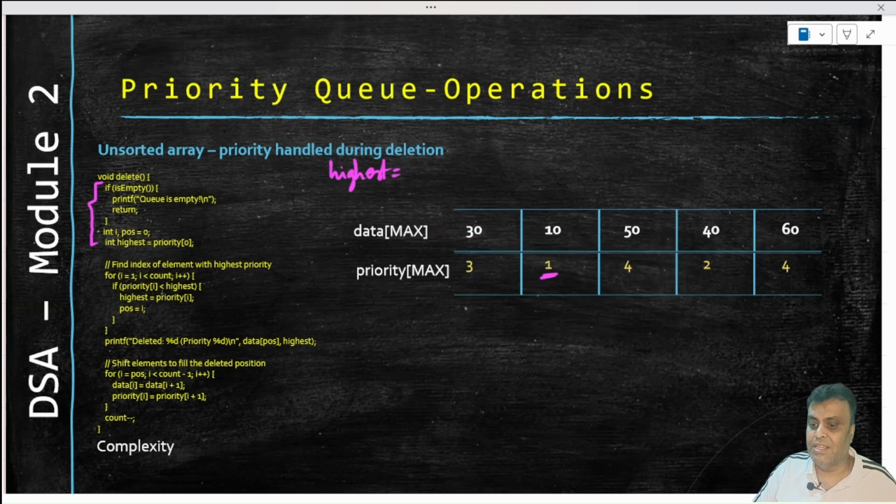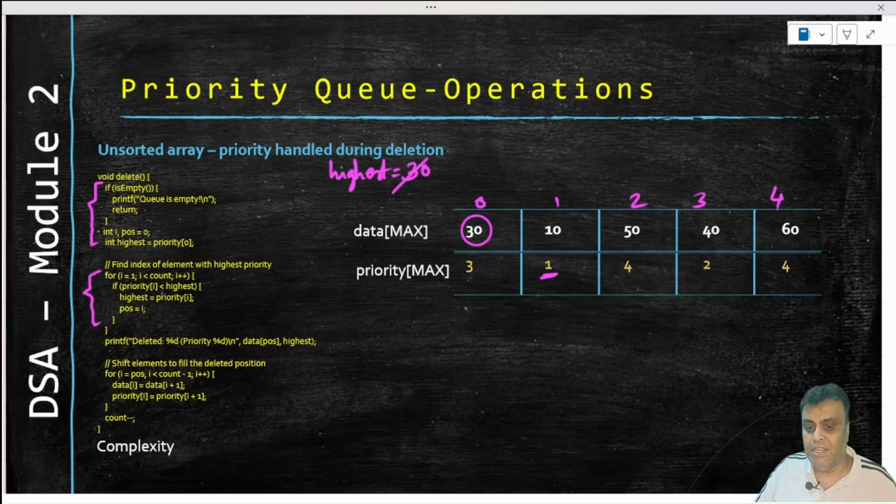So it has taken highest as 30. So it will take the first index position, which is 0, as the highest. It will assume that 30 is the highest priority, and then it will run a loop. It will run a loop and go forward and replace this highest if the priority is less than that of the highest, right?